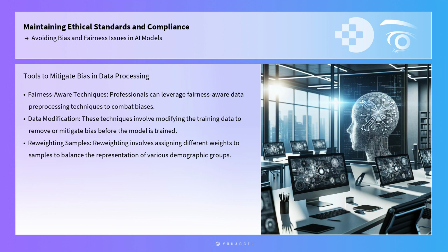To combat these biases, professionals can leverage several practical tools and frameworks. One such tool is the use of fairness-aware data pre-processing techniques. These techniques involve modifying the training data to remove or mitigate bias before the model is trained. Methods such as reweighting, resampling, or transforming the data can help ensure a more balanced representation of different groups. For example, reweighting involves assigning different weights to samples to balance the representation of various demographic groups, thereby reducing bias in the model's predictions.